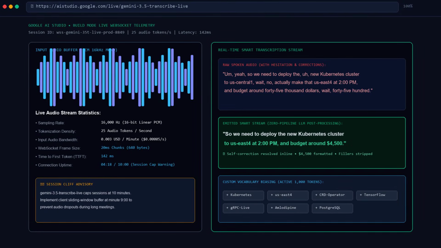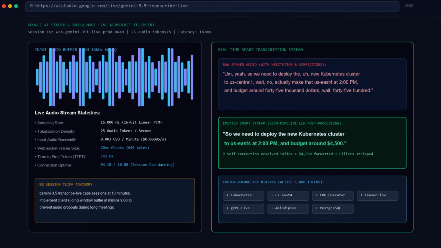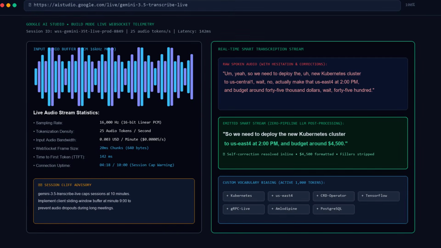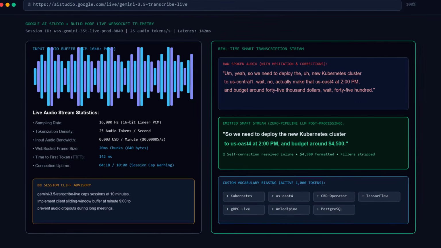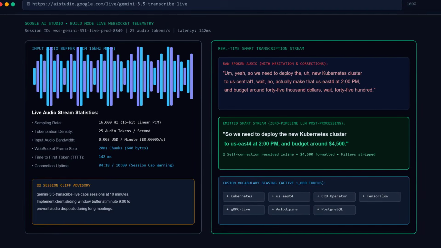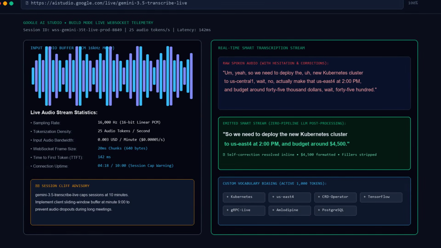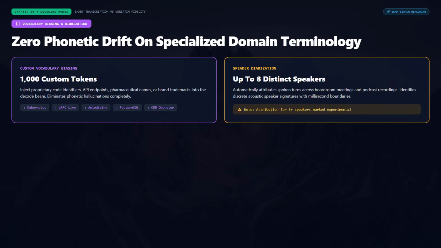But more impressively, it performs inline semantic self-correction. Consider a common real-world edge case. An executive says, "Let's schedule the board review for Tuesday. Wait, actually make that Wednesday at 2 in the afternoon." A standard speech model outputs the exact messy transcription, which breaks calendar integration parsers. Gemini 3.5 Transcribe resolves the contradiction in flight, emitting, "Let's schedule the board review for Wednesday at 2 p.m." It automatically normalizes currency denominations, dates, phone numbers, and markdown list structures directly in the streaming output.